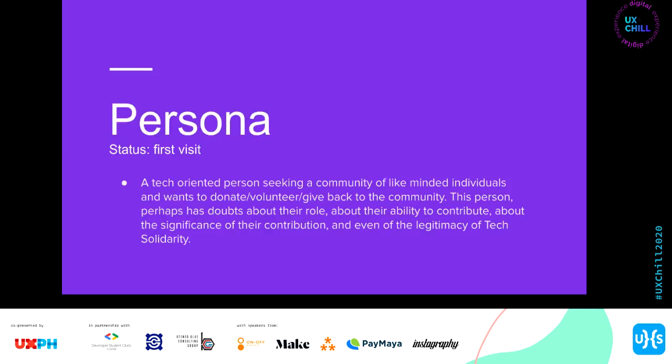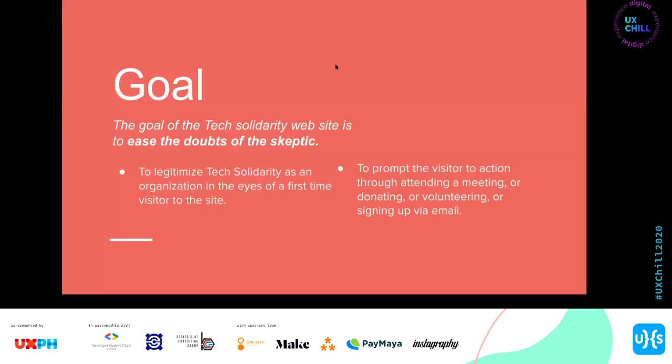So if you were actually a stakeholder, I would set the stage by going through these things. I would establish the persona. I would establish kung ano yung status niya for the wireframes I'm about to present. So for example, the group of people we're trying to cater to are tech-oriented people, a community of like-minded individuals. And then the goal right now is to ease the doubts of a skeptic. Kasi diba skeptic is like, I don't really believe in volunteering. Mga ganon.